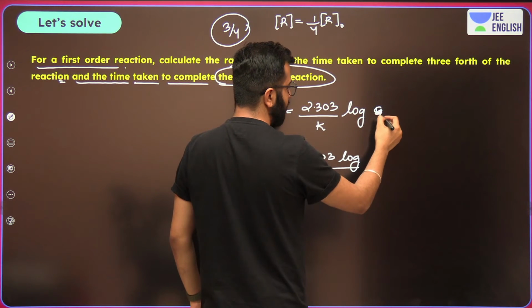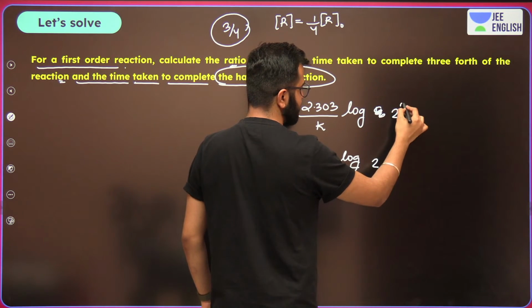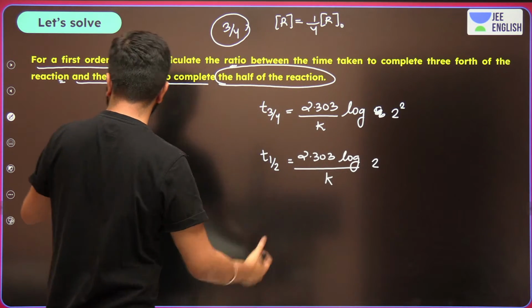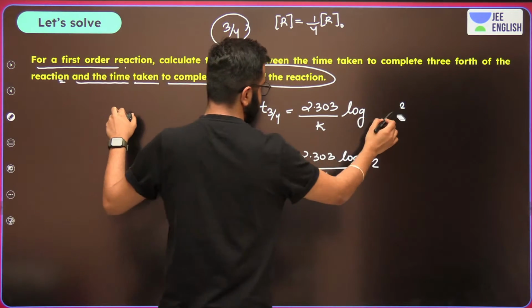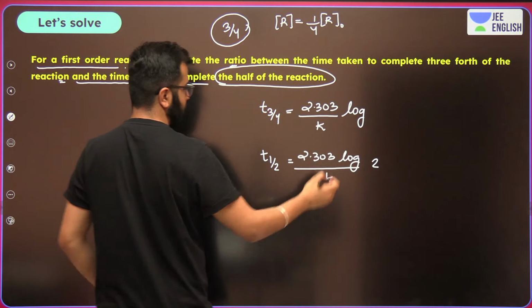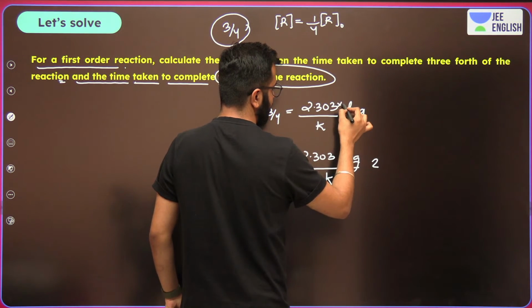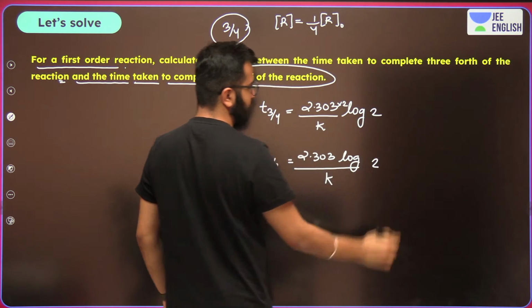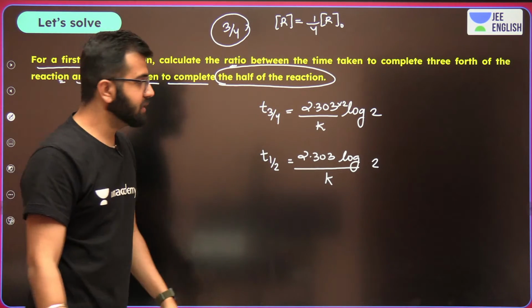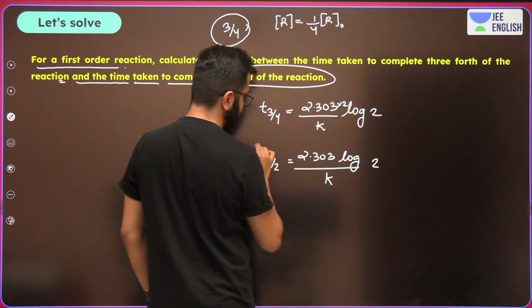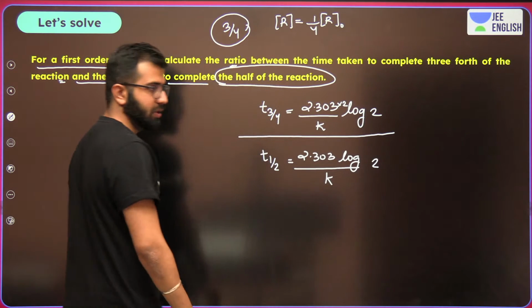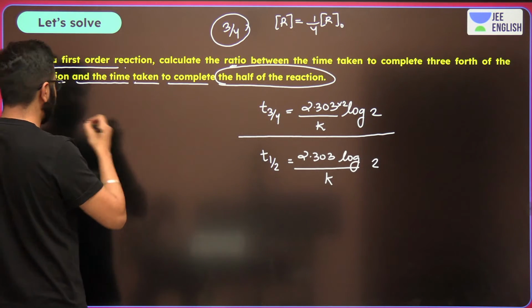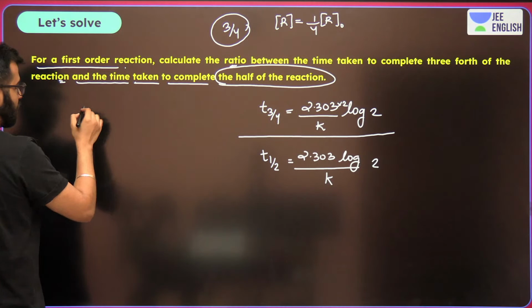Log 4, 4 can be written as 2 raised to 2, and log 2 raised to 2 can also be written as 2 log 2. Correct? It's 2 log 2. Okay? Let's do this. Now ultimately, let's simply take the ratio, which is going to be like